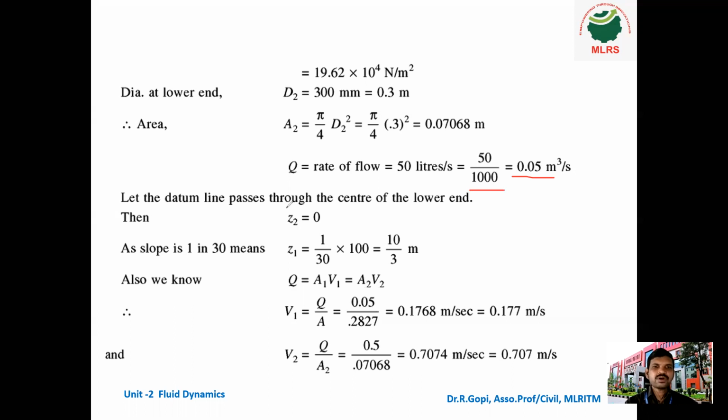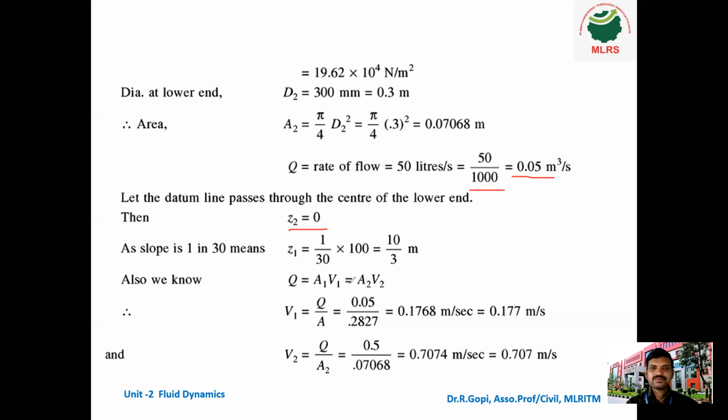Let the datum line pass through the center of the lower end. So Z2 is equal to 0. And Z1 equal to? So now how to calculate Z1?